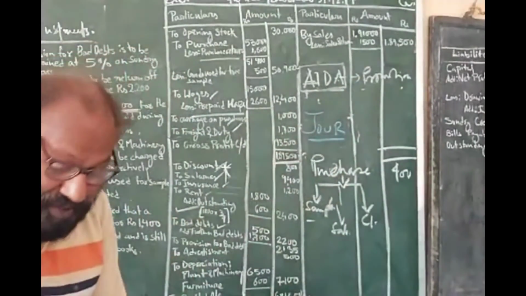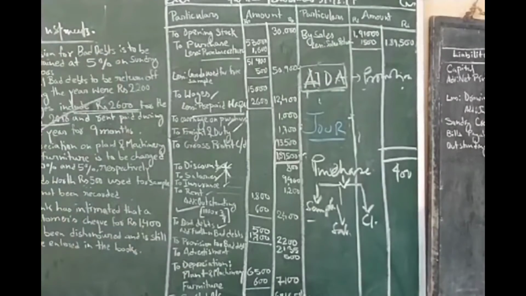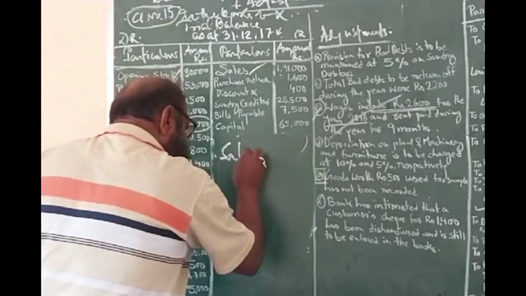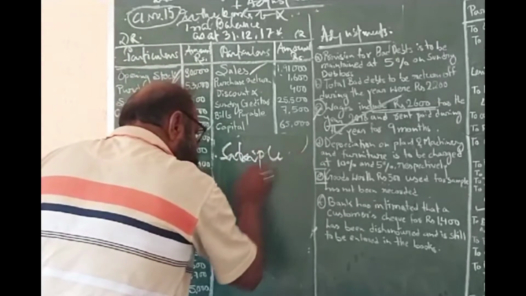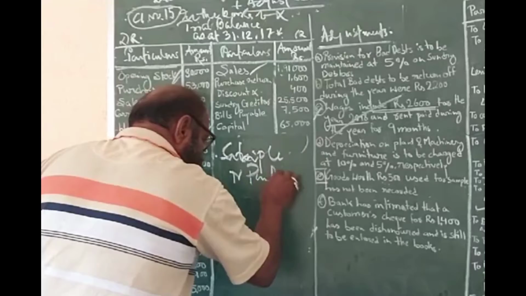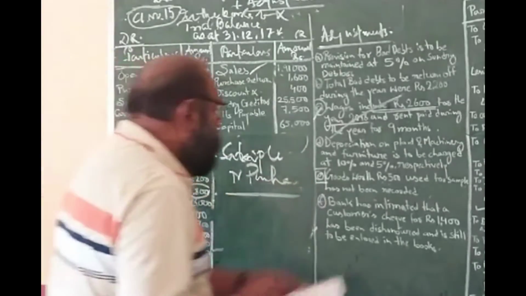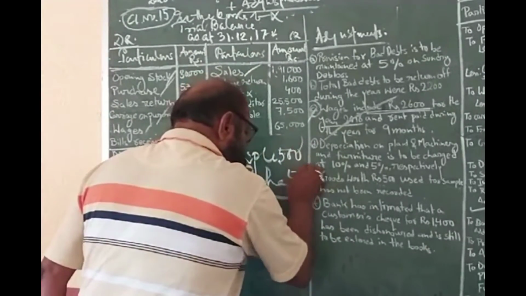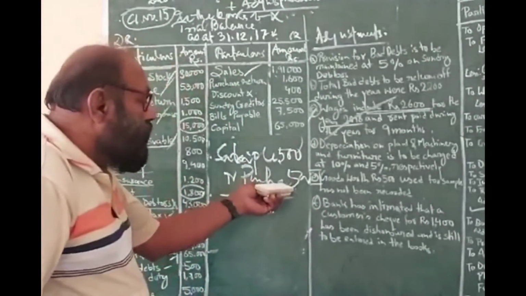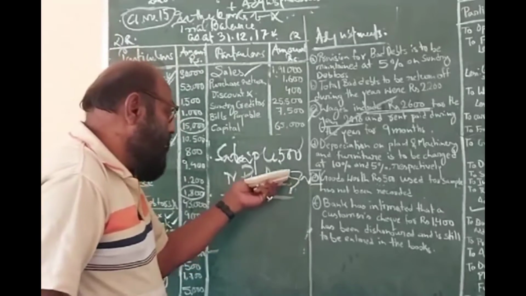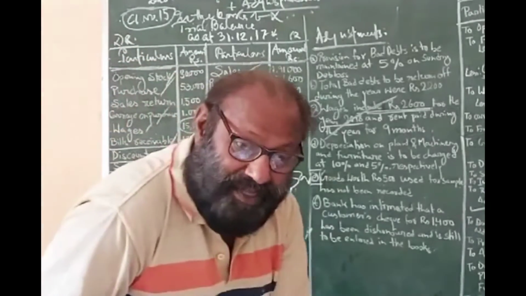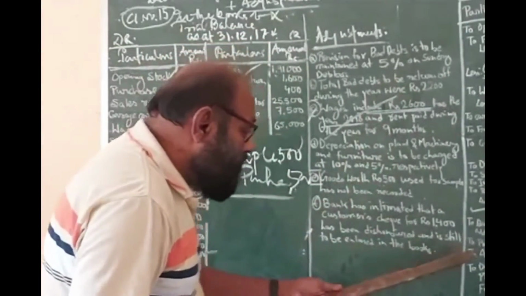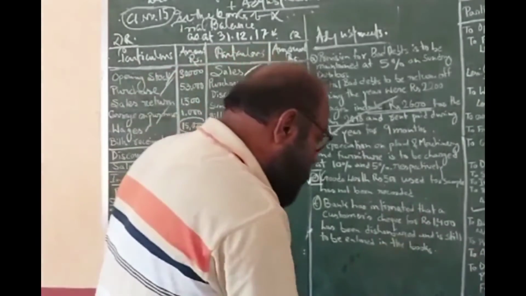Then what will we do? Sample is what type of expense? It is a selling expense. So sample account debit to purchase account. And what is the amount? The goods worth 500 rupees is your sample. So a part of the goods you have purchased has been utilized as sample. Sample is an expense, a sales-related expense, and where will it go? It will go to the profit and loss account.